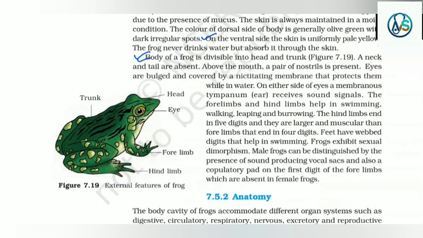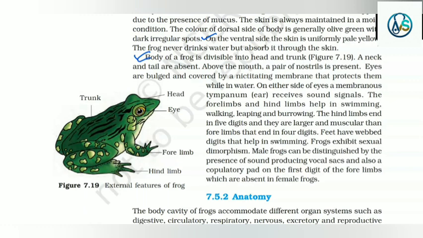The body of a frog is divisible into head and trunk. A neck and tail are absent. Above the mouth, a pair of nostrils are present. Eyes are bulged and covered by a nictitating membrane that protects them while in water. On either side of the eyes, a membranous tympanum receives sound signals.